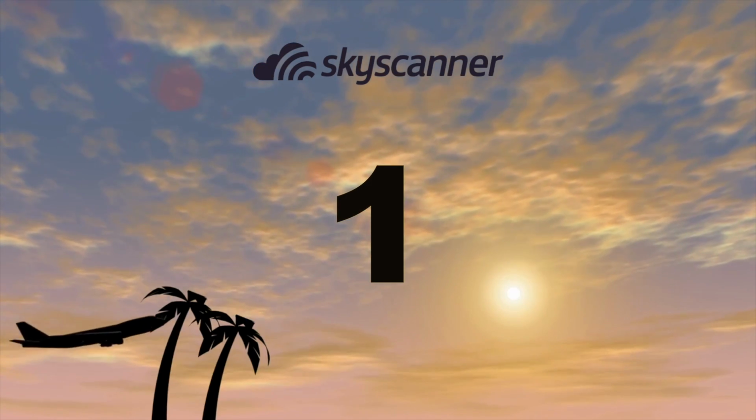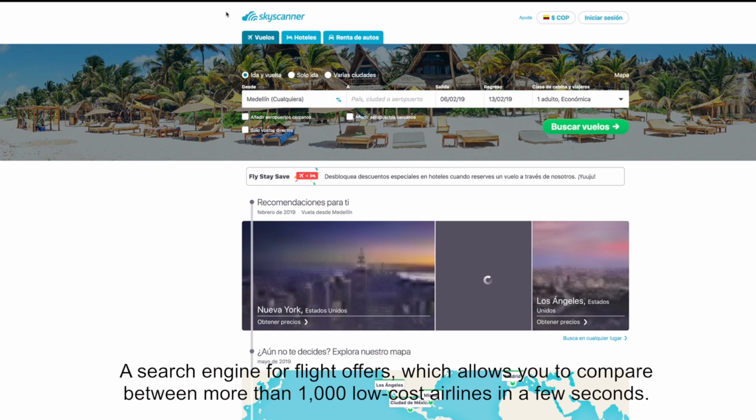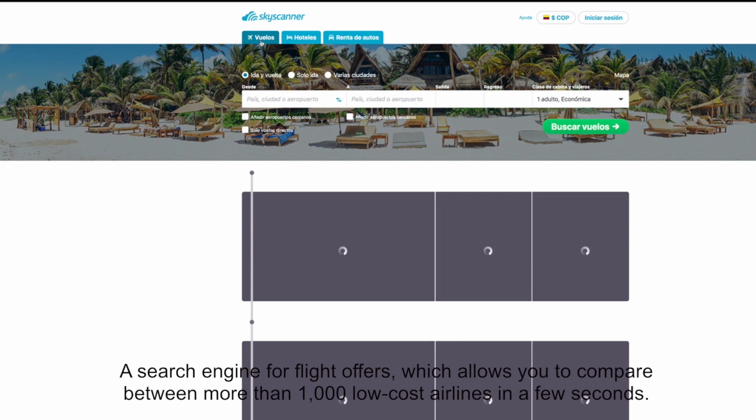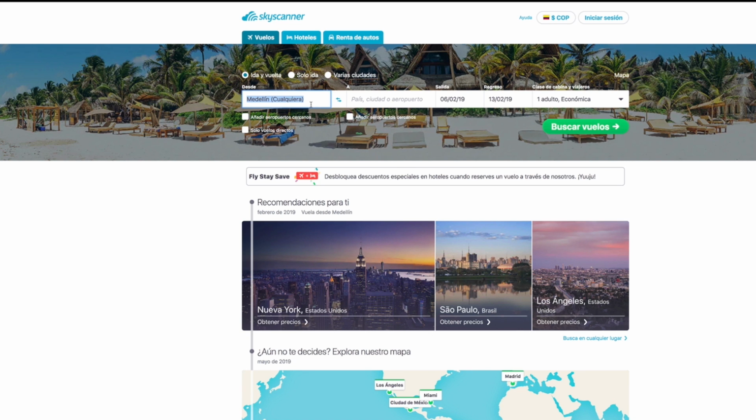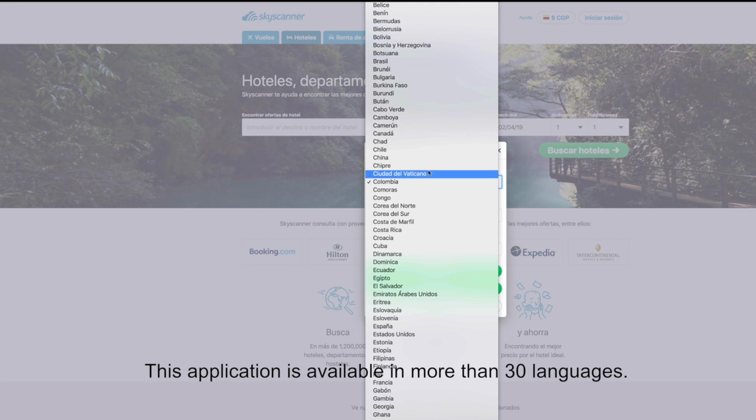Number 1. Skyscanner, a search engine for flight offers which allows you to compare between more than 1,000 low-cost airlines in a few seconds. This application is available in more than 30 languages.